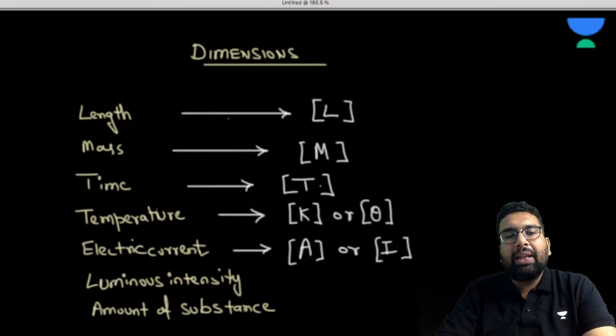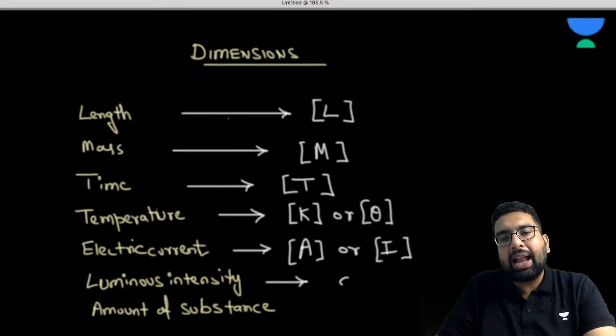Similarly, the luminous intensity, whose unit was the candela, we represent as C, and the amount of substance we represent as mole.